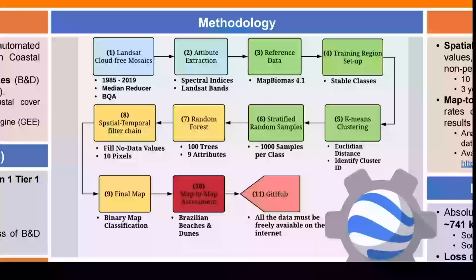Here we have the main steps of the methodology. In blue we have the mosaic creation steps, in green we have the pre-processing steps, in yellow the classification and post-processing steps, in red the concordance assessment steps, and in coral an indication that all the data created with this work must be publicly available.